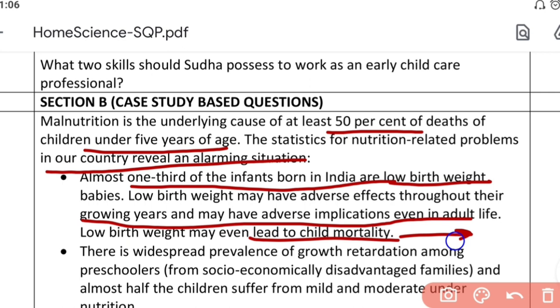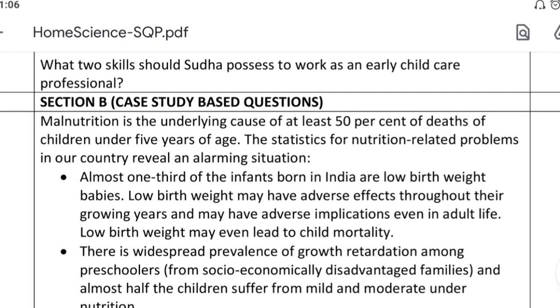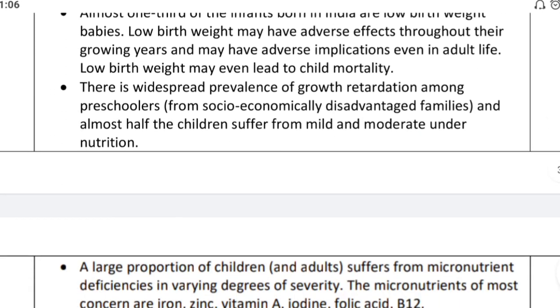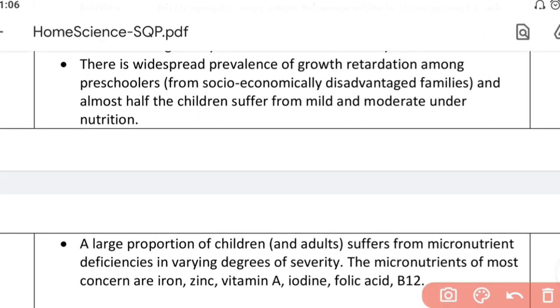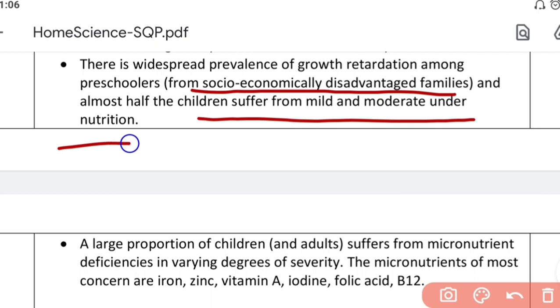Now, there is widespread prevalence of growth retardation among preschoolers, especially the preschoolers from socio-economically disadvantaged families, and almost half the children suffer from mild and moderate undernutrition. Can you believe it? More than half. Every second child is suffering from some or the other form of malnutrition. A large proportion of children, even adults, suffer from micronutrient deficiencies.